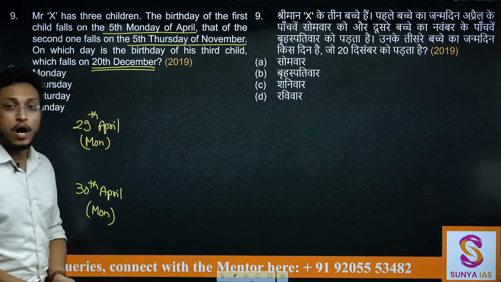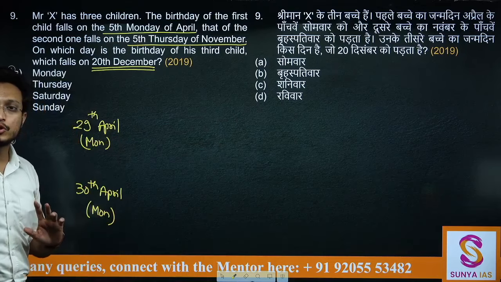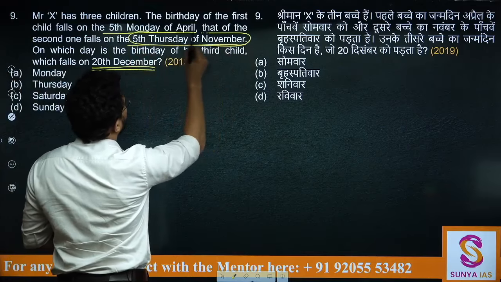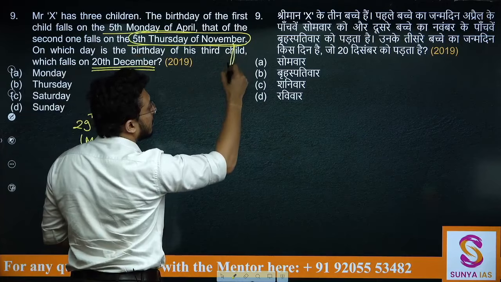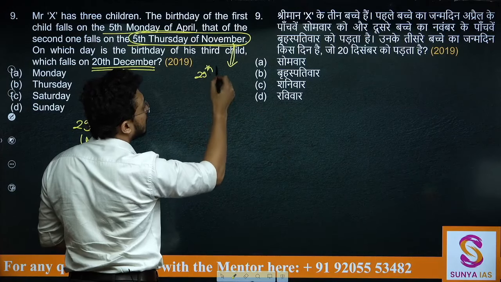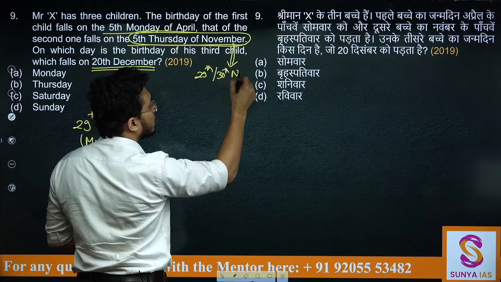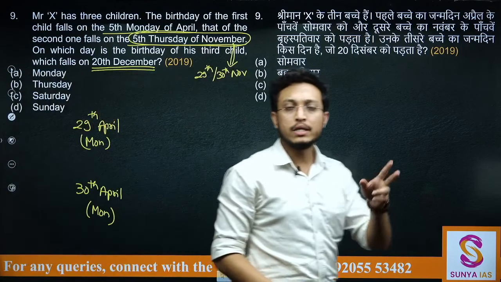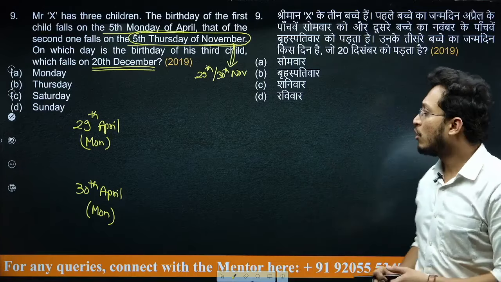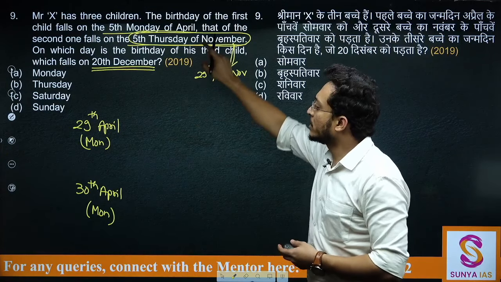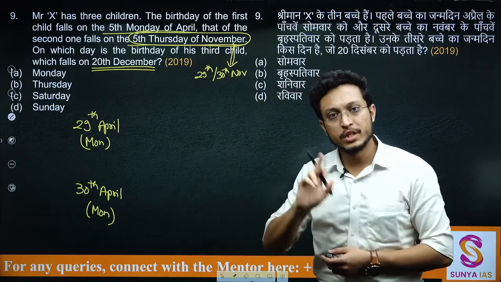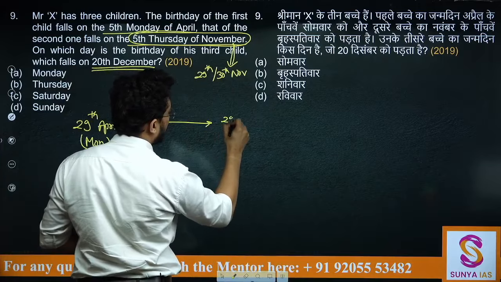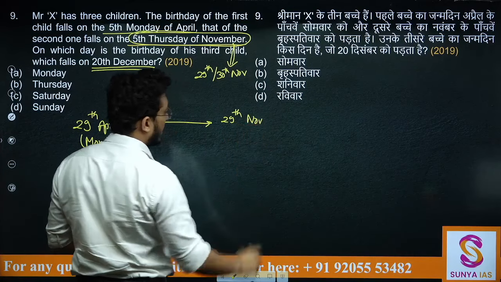Based on that, how will I verify which should be the actual possibility? I will verify this with 5th Thursday of November. Now 5th Thursday of November again can be on either 29th of November or 30th of November. So based on this, I will have to look for 29th and 30th of November, that which of these two comes out to be a Thursday in which of these two. ये देखना पड़ेगा.